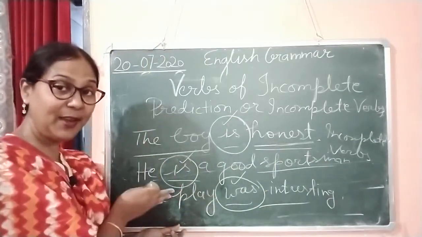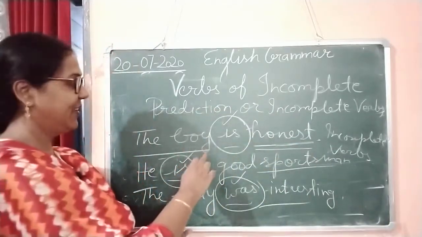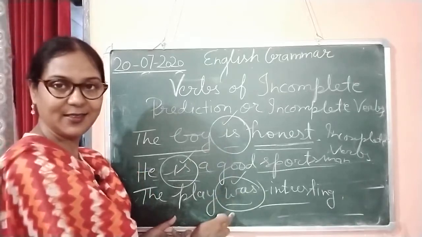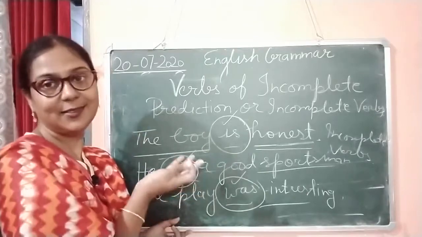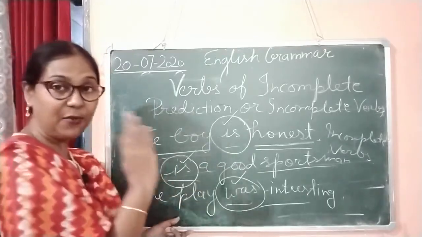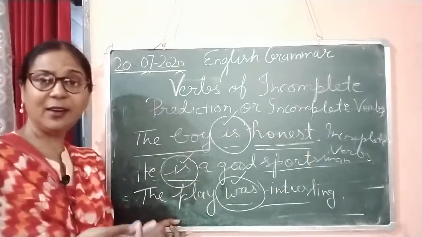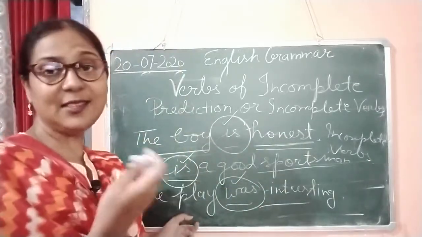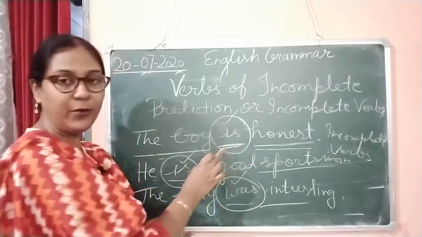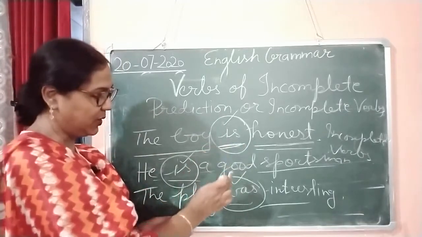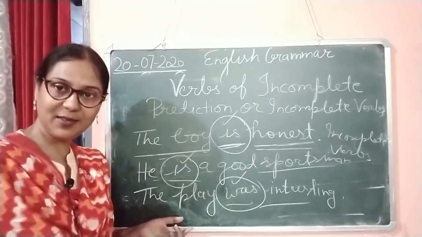Because it is incomplete, that is why it is called incomplete verbs. If we write just 'the boy is', what do you mean by this? If we are not adding honest or good sportsman, how can we understand the sentence? So these words are incomplete, so these words are called incomplete verbs.